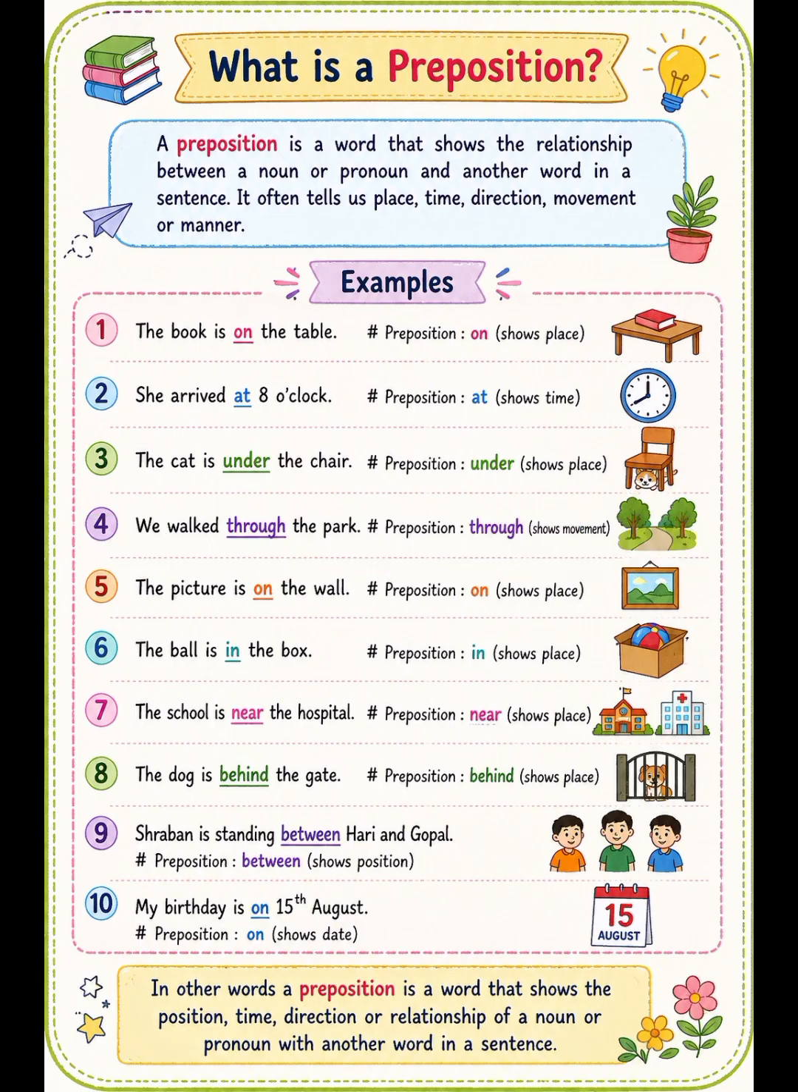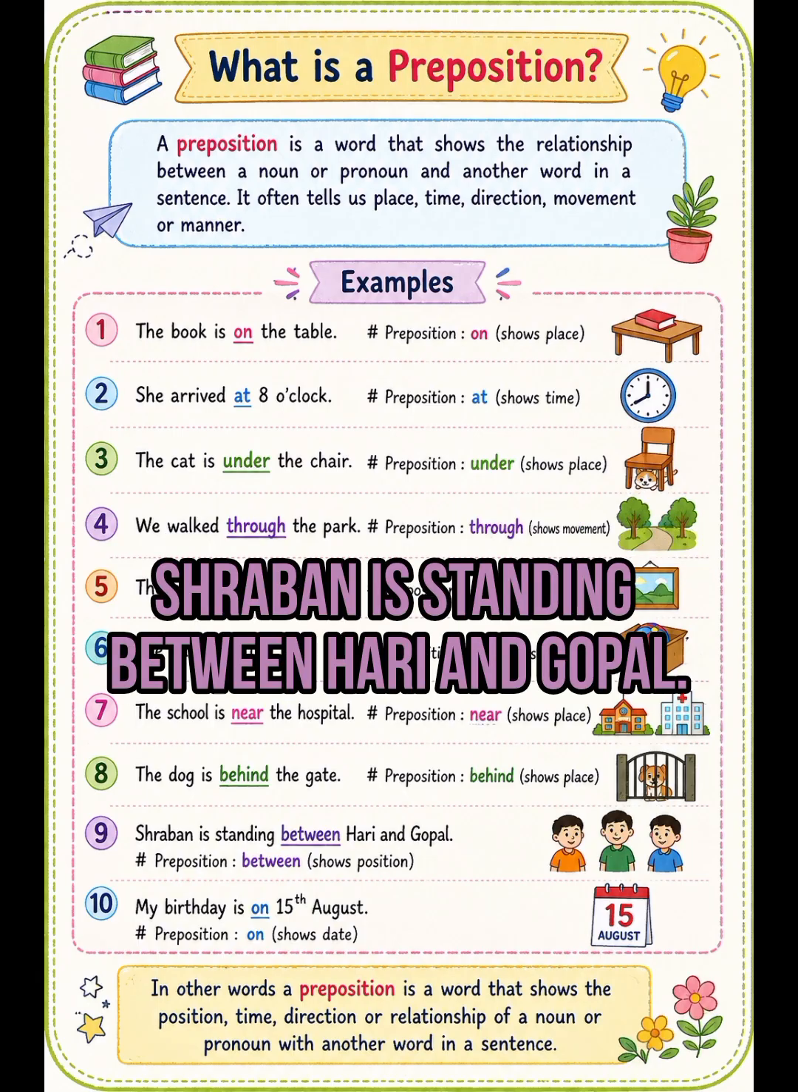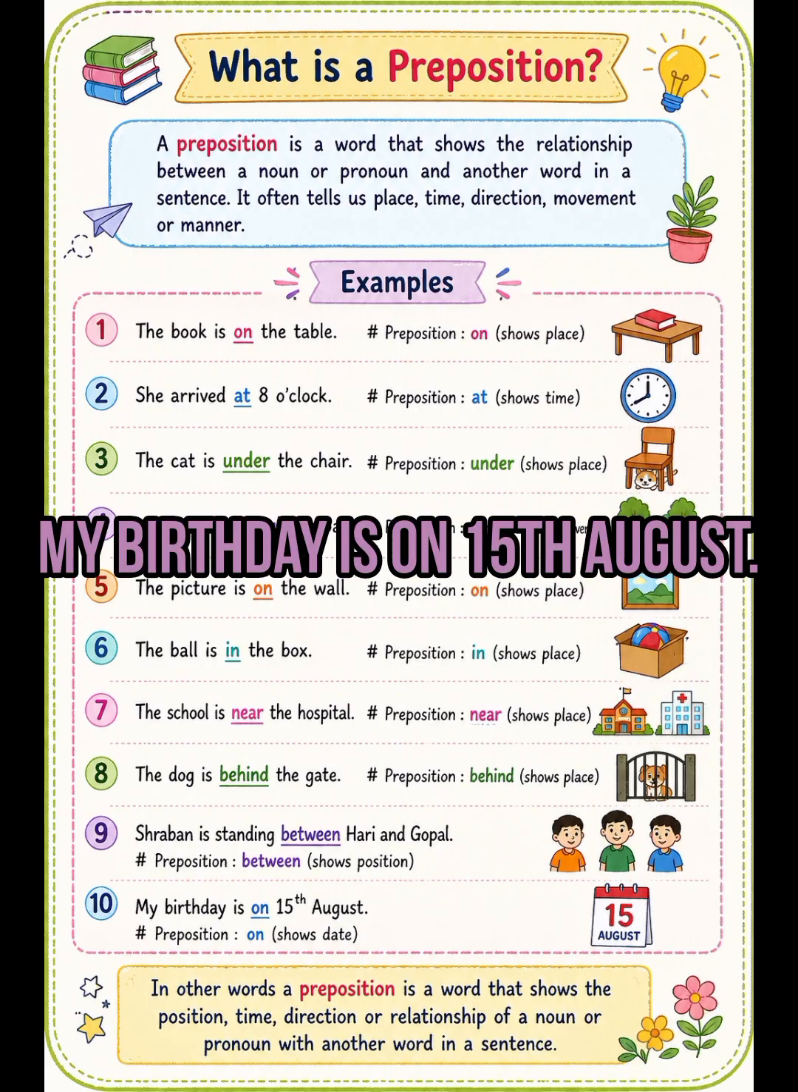Example number 9. Shravan is standing between Hari and Gopal. In this sentence, the preposition is between and it shows position. Example number 10. My birthday is on 15th August. In this sentence, the preposition is on and it shows date.